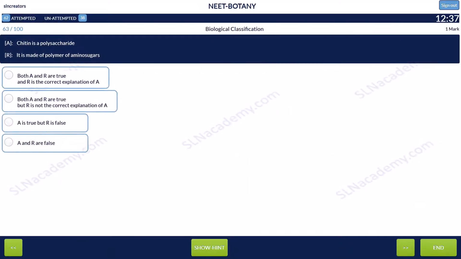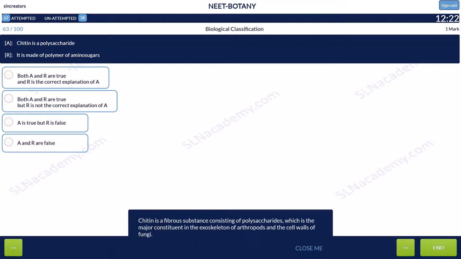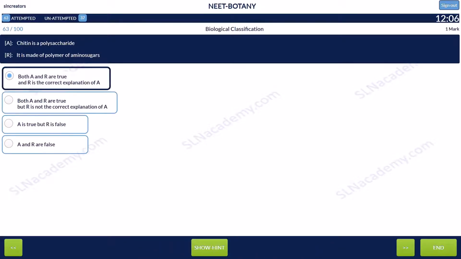Question 63. Assertion. Chitin is a polysaccharide. Reason. It is made of polymer of amino sugars. Chitin is a fibrous substance consisting of polysaccharides, which is the major constituent in the exoskeleton of arthropods and the cell walls of fungi. And the answer is option 1. Both A and R are true, and R is the right explanation of A.